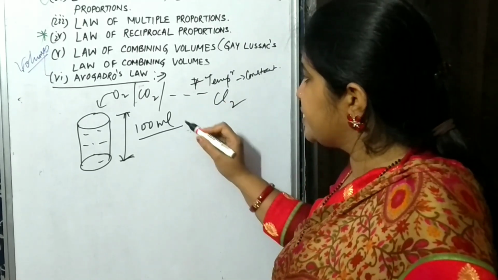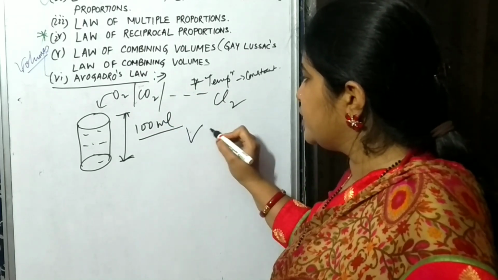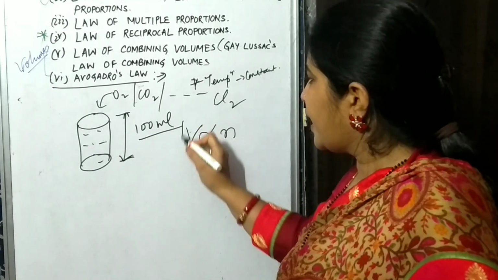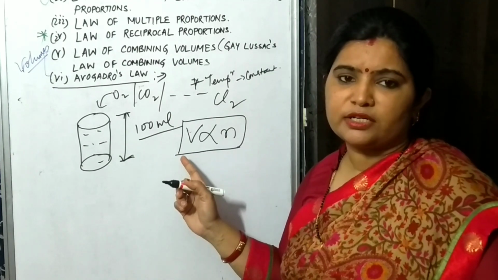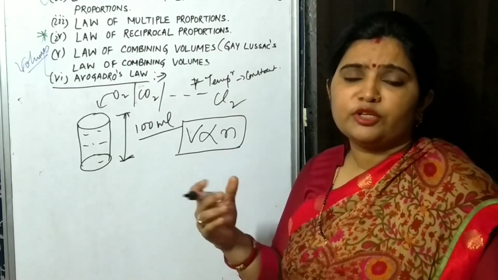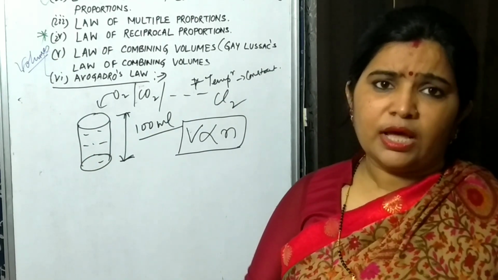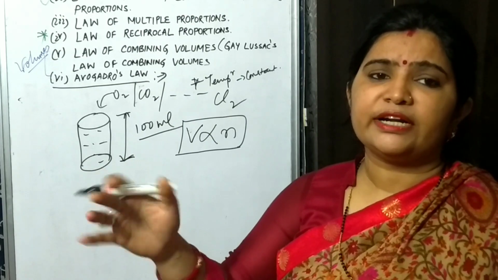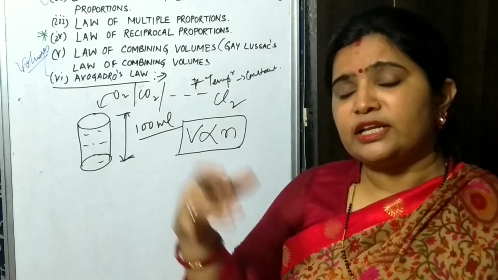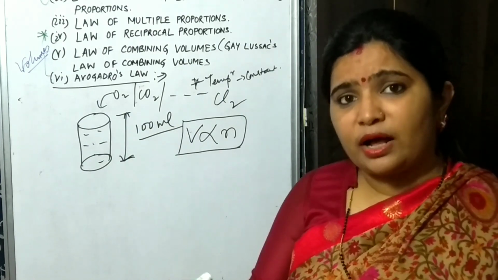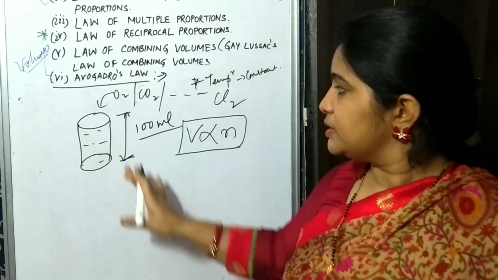So volume is related to molecules, means V will be directly proportional to N, the number of moles. You have to keep this in your mind. Understood? Suppose I have given you 100 ml of CO2 gas containing Y number of molecules. How many molecules will 50 ml of CO2 contain? If the volume is decreased, then the number of molecules also decreases. It will become half, Y by 2. Understood? So this is it.